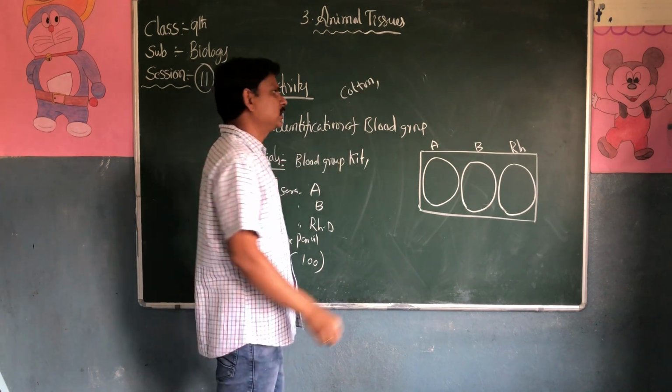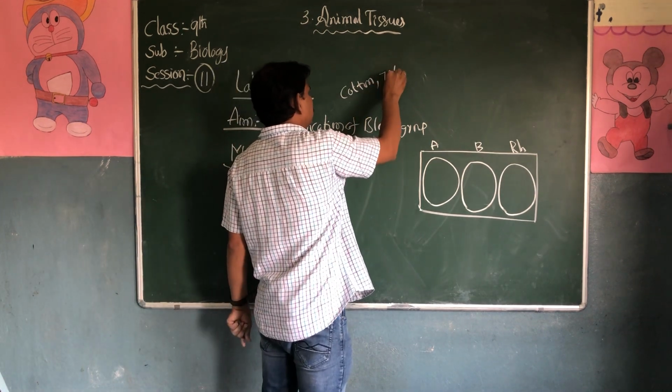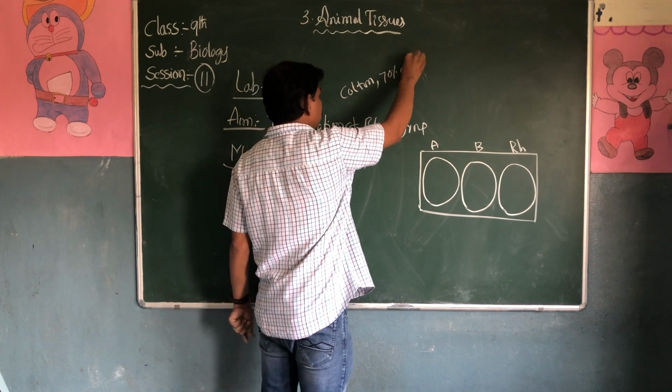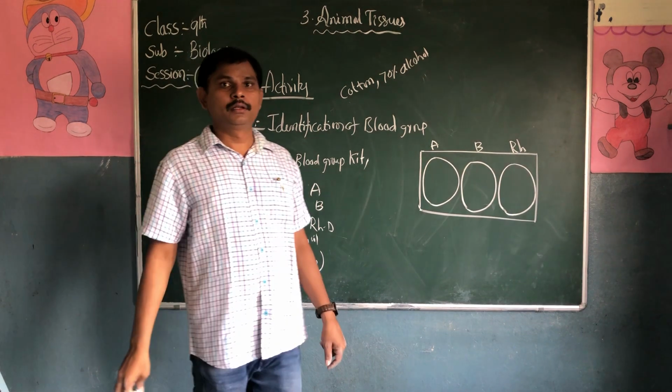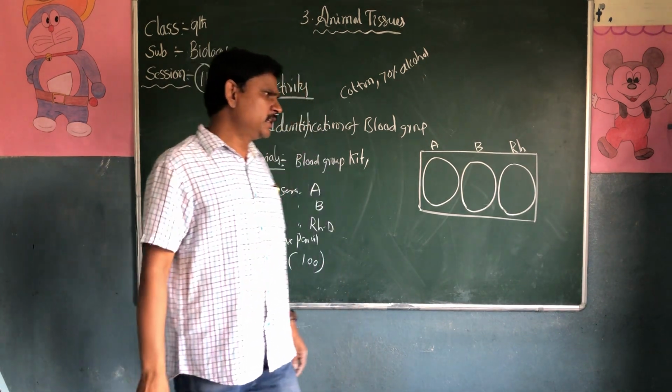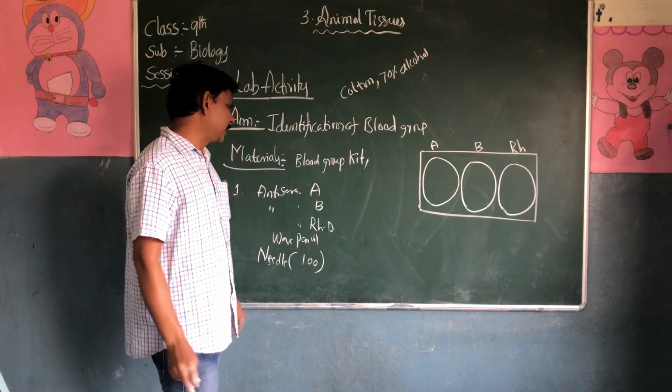We also need cotton and 70% alcohol or spirit for this experiment.